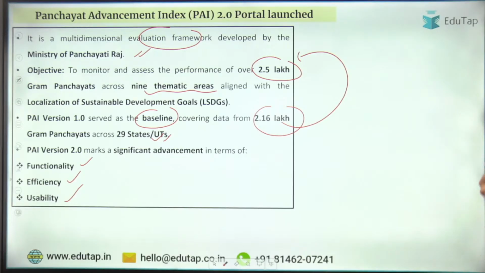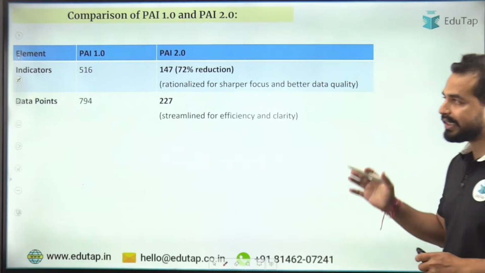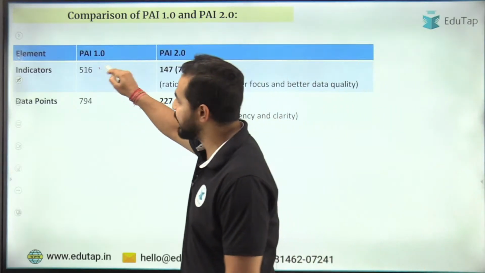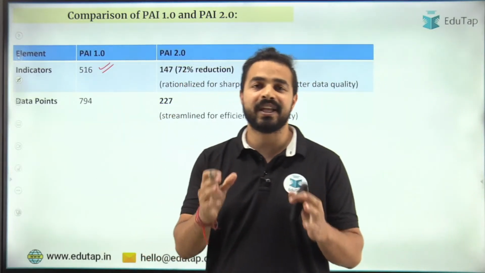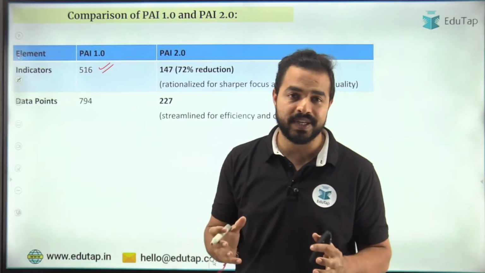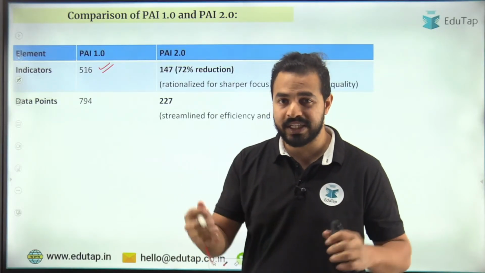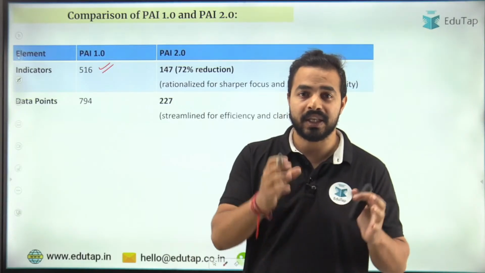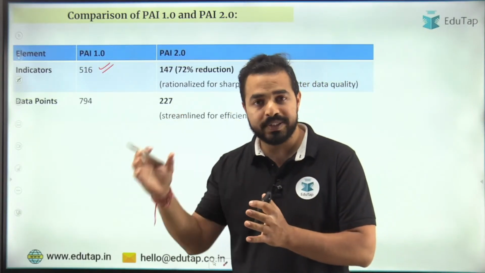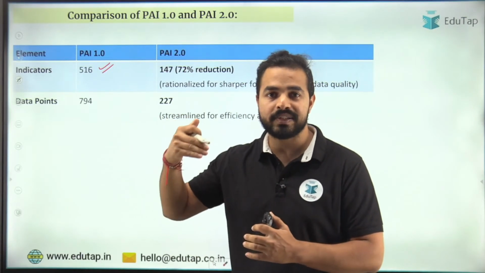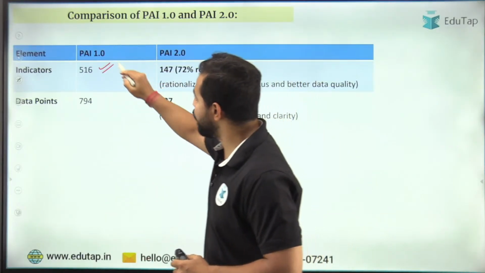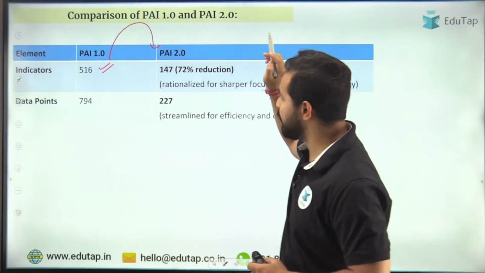Now when we talk about the key differences between the two, earlier there were 516 indicators, which were really very comprehensive and exhaustive as well. But now we have seen that with fewer rules, it will be really possible to monitor them and their alignment. So now we have reduced this particular part.